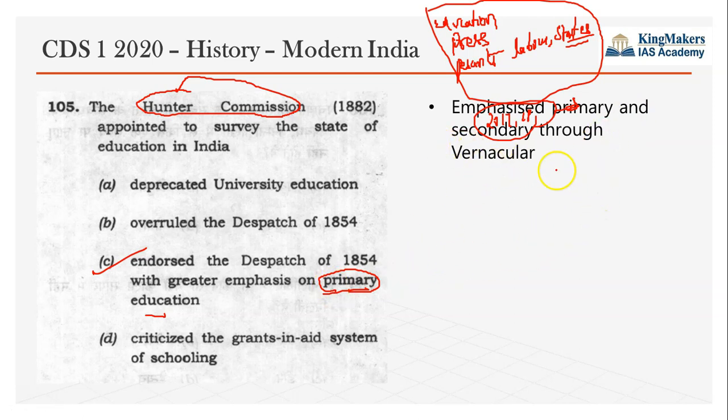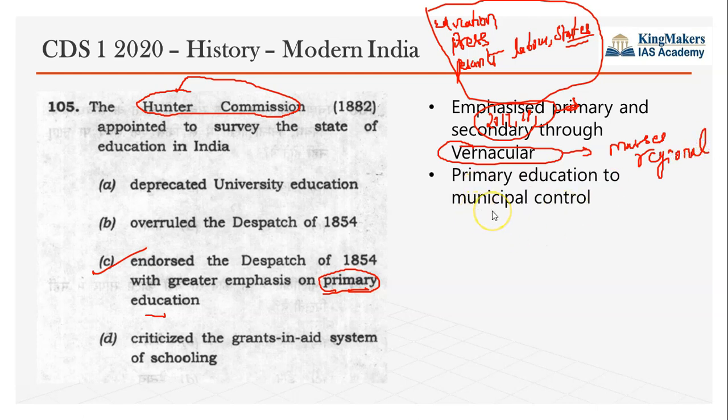See, vernacular language is another important thing. It supported that primary and secondary education should be given to the masses in their own vernacular languages, that is regional languages. Vernacular means regional languages. Primary education should be given to municipal control. That is another recommendation, and they recommended bringing in vocational education at the secondary level. So they asked to divide secondary education into two, that is normal education and vocational education.